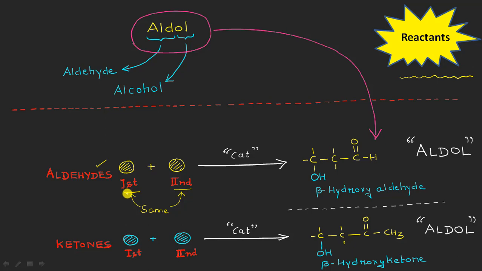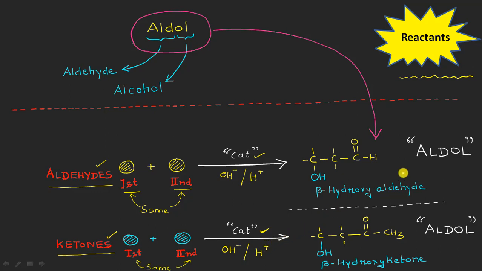We can either start from some aldehyde molecules or from some ketone molecules, but do remember they should be same here. I mean the same two molecules should be taken, and in the presence of a catalyst, of course, because it is a condensation reaction. And let me also write here that it can be either a basic catalyst or an acid type of catalyst. Okay, so I will also be writing here on the reaction which I have shown below in case of the ketone molecules that the catalyst can be either a base catalyst or it can be an acid catalyzed reaction, right?